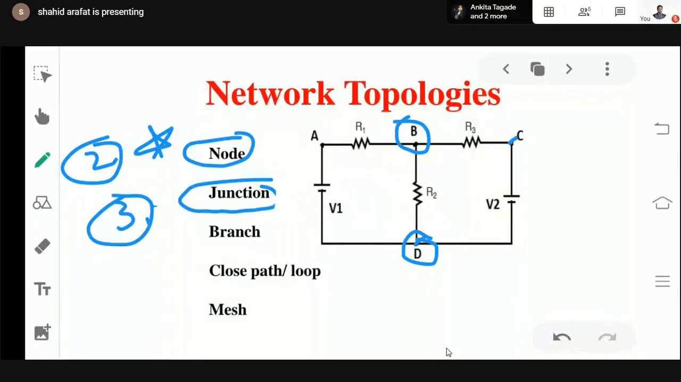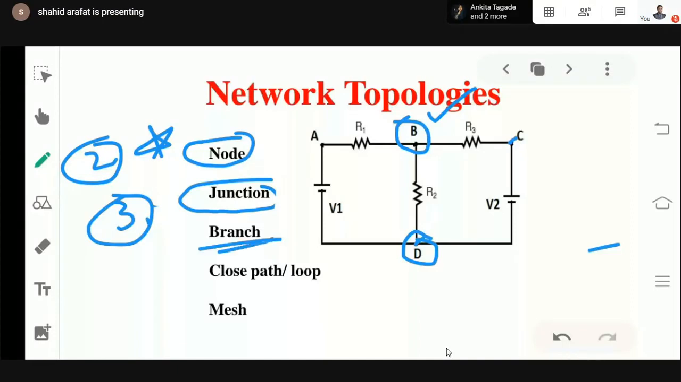But if you're talking about nodes, we have four nodes: point A, point B, point C, and point D. All are nodes. This means we can say that every junction is a node, but every node is not necessarily a junction. If a particular point is a junction, by default it's a node. If it is a junction, definitely a minimum of three elements are connected, so it already fulfills the requirement of a node, which requires only two elements to be connected at a particular point. Okay.